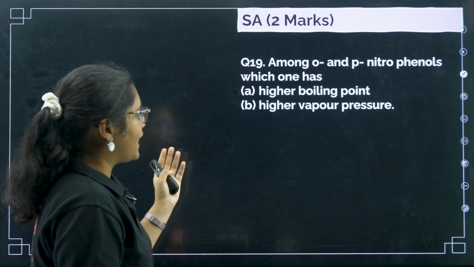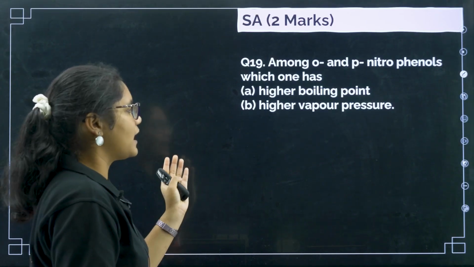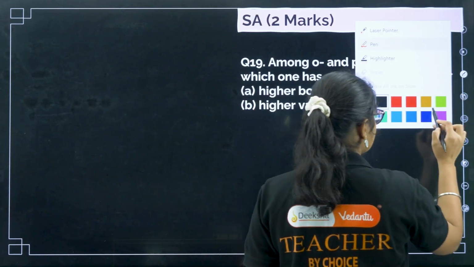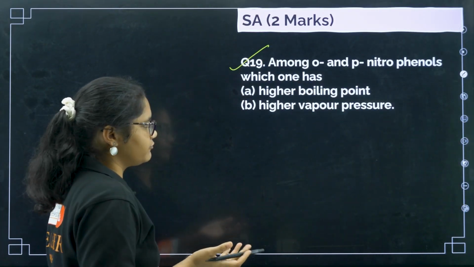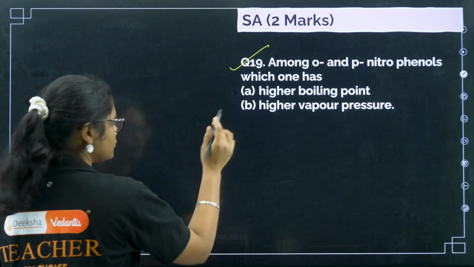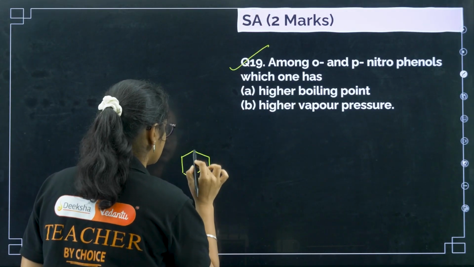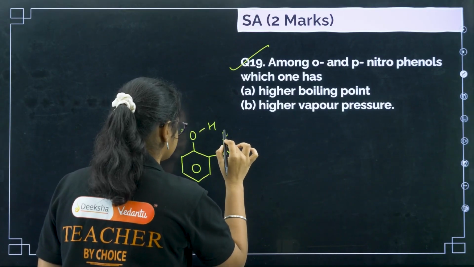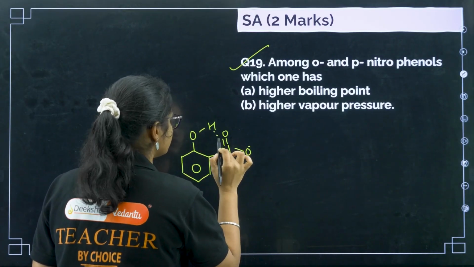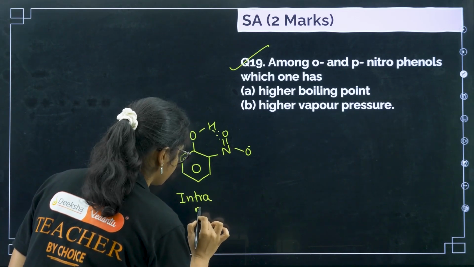Next, among ortho and para nitrophenols, which has higher boiling point and higher vapor pressure? Okay, so this is also a very important question. If you have ortho and para nitrophenol, what happens in ortho nitrophenol? The structure is like this, right? Ortho nitrophenol. So in ortho nitrophenol, what happens? There is intramolecular hydrogen bonding.